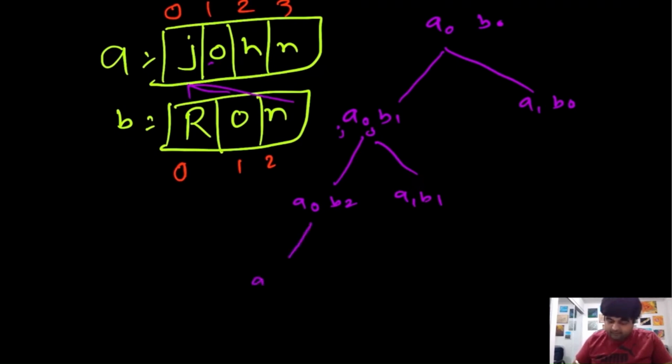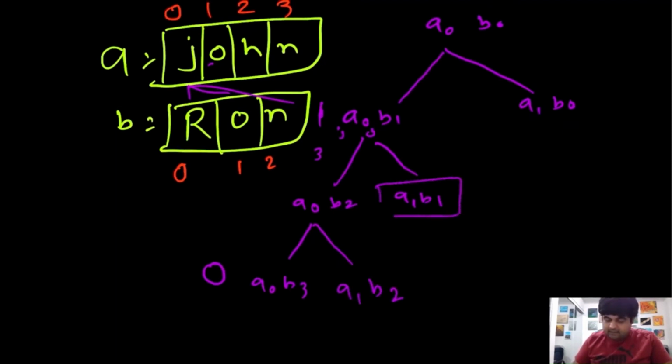If we move on, again we do A of 0 and B of 3, but notice that B of 3 is actually a null value over here. Since there is a null value, we cannot return anything, so this becomes 0. We return 0. Do we still have a possibility? Yes, we can calculate A of 1 and B of 2. But now let's elaborate on this portion. This A of 1 and B of 1 is the value O. So O is a potential match. Both values are the same, which means that we can do 1 plus over here.